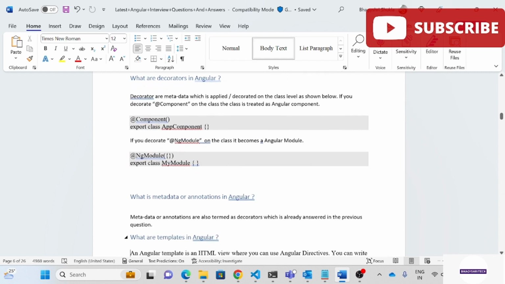Next we have: what is metadata or annotation in Angular? As you know, annotation is also termed a decorator, so that's why we sometimes call it annotation also.